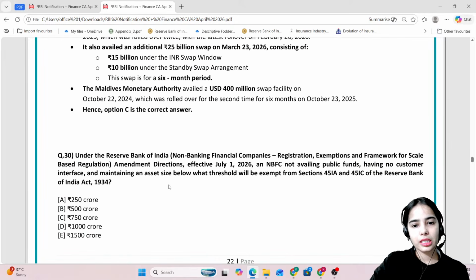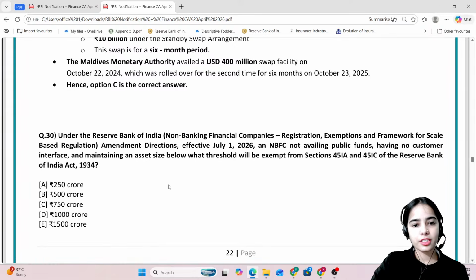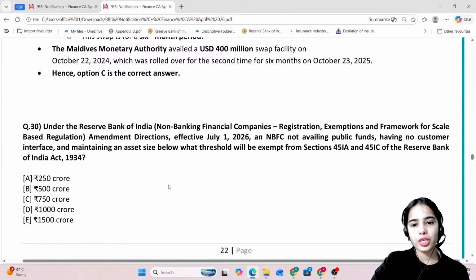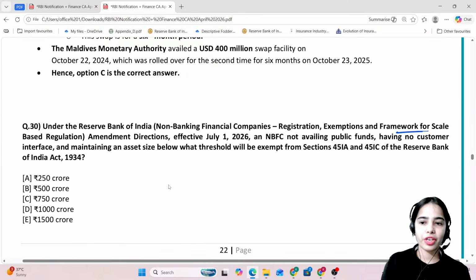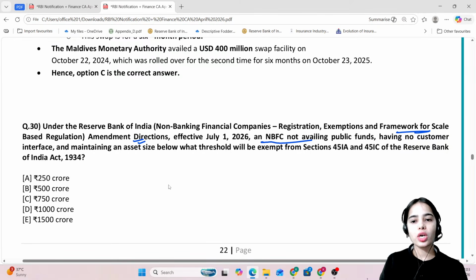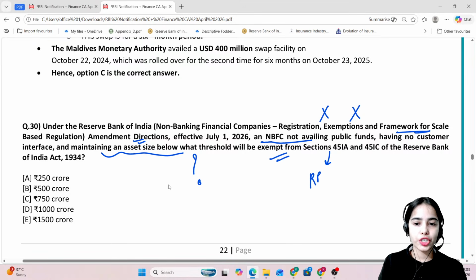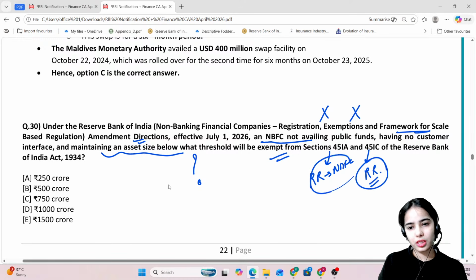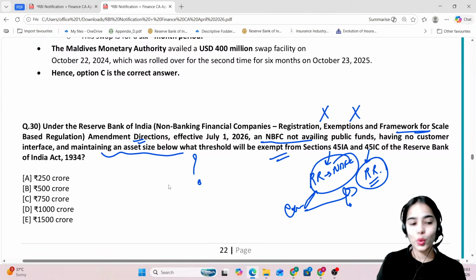Now coming to the next question. Under the Reserve Bank of India Non-Banking Financial Companies Registration Exemptions framework for scale-based regulation amendment directions, if the NBFC is not availing public funds and is not having customer interface, if it has an asset size of how much, will it be exempted from the registration requirement as an NBFC and the requirement of reserve? It will be exempted from these requirements if it has an asset size below 1000 crores.